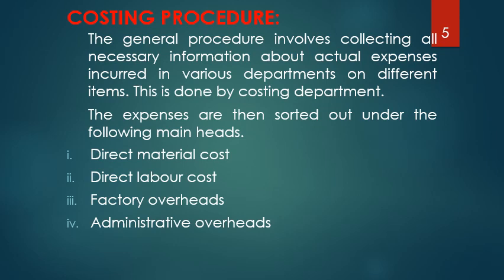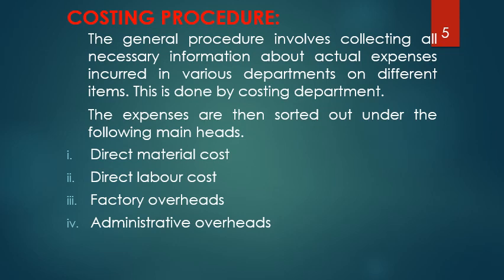In addition to factory overheads, we also need to calculate the administrative overheads. Administrative overheads are related to office work. Factory overheads are related to factory work. Normally, direct material cost, direct labor cost, and overheads. These are the three major headings.